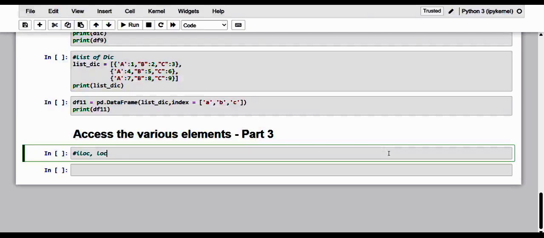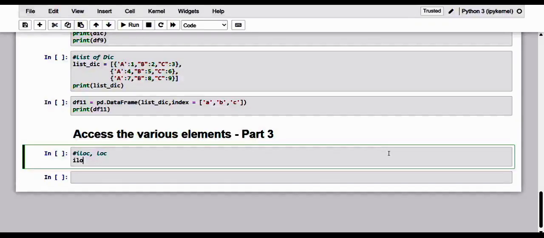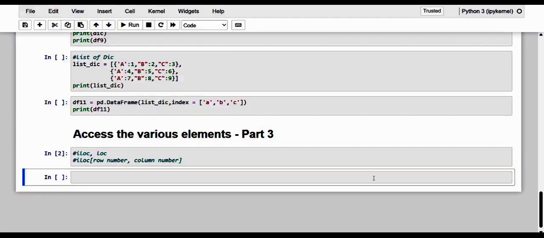This iloc selection allows us to select the values of a data frame by specifying the row and column through the corresponding numerical indexes. So this is how it can be done: by row number and then column number. I just specify this with the commands.